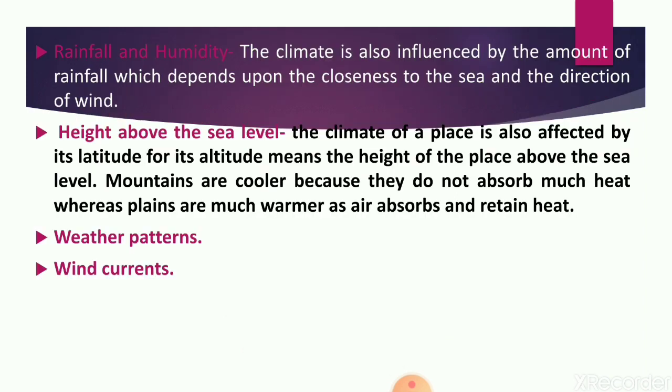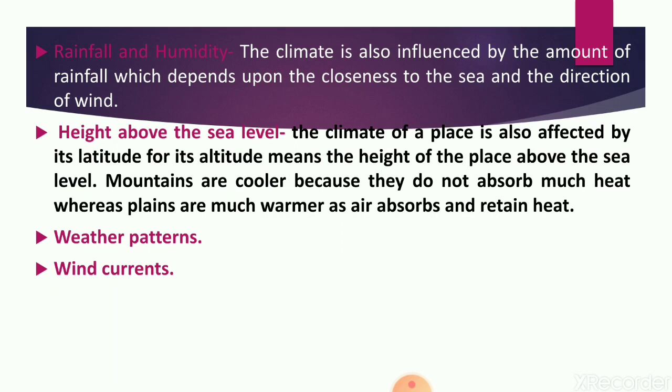Next one is rainfall and humidity. The climate is also influenced by the amount of rainfall. The amount of rainfall depends upon the closeness to the sea, and also on the direction of wind. Then height above the sea level, that is altitude.